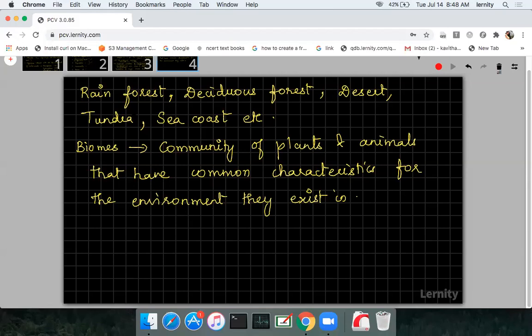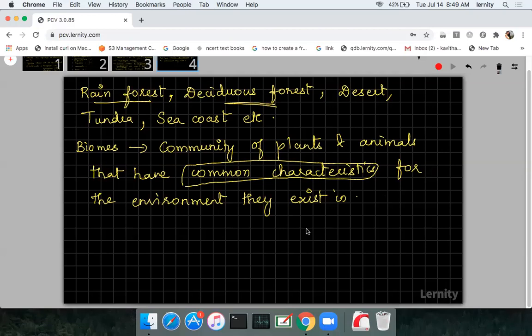Okay, see, suppose you are taking a biome called rainforest. In this particular rainforest only typical species of plants and animals can survive. Only some community of plants and animals can survive, where the plants and animals will have the adaptations to survive in this particular biome. And if you go for deciduous forest, you will see different communities of plants and animals. So each biome is said to be made up of a community of plants and animals. They will have the common characteristics for the environment they are existing in. So that is what we call a biome.